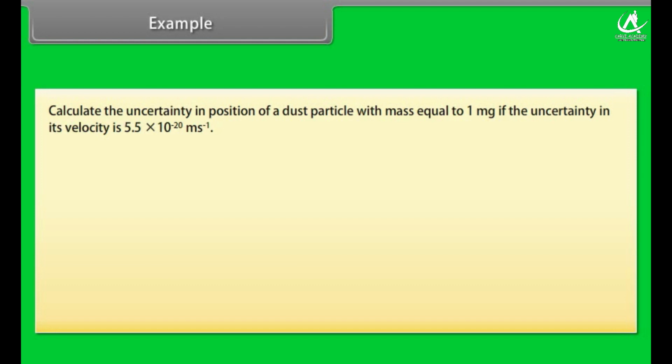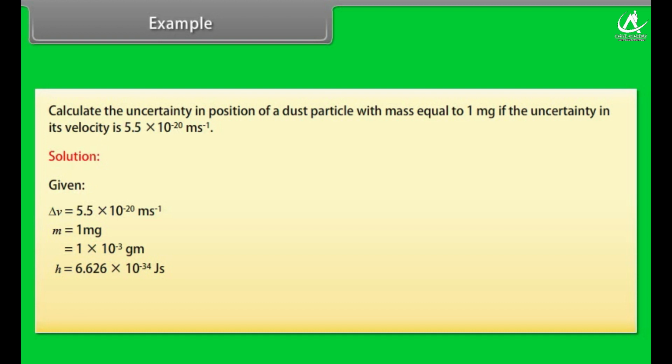Example: calculate the uncertainty in position of a dust particle with mass equal to 1 mg if the uncertainty in its velocity is 5.5 into 10 raised to the power minus 20 meter per second. Solution: given delta v is equal to 5.5 into 10 raised to the power minus 20 meter per second, m is equal to 1 milligram, which is 1 into 10 raised to the power minus 3 gram, and h is equal to 6.626 into 10 raised to the power minus 34 joule second.